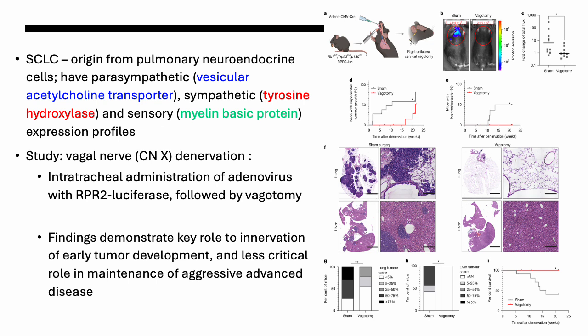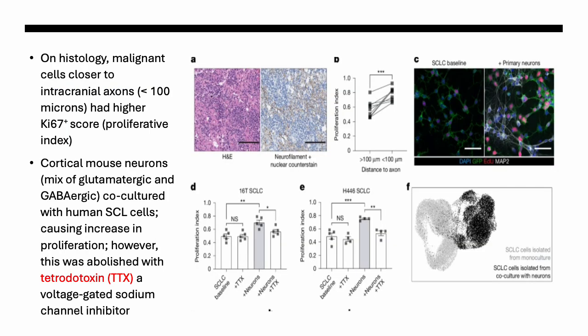But of course they had to clarify further. So at the microhistological level, they actually found that malignant tumor cells, which were closer to axons within the intracranial space, and by close they had actually a definition of less than 100 micron distance, they actually had a higher Ki-67 score.